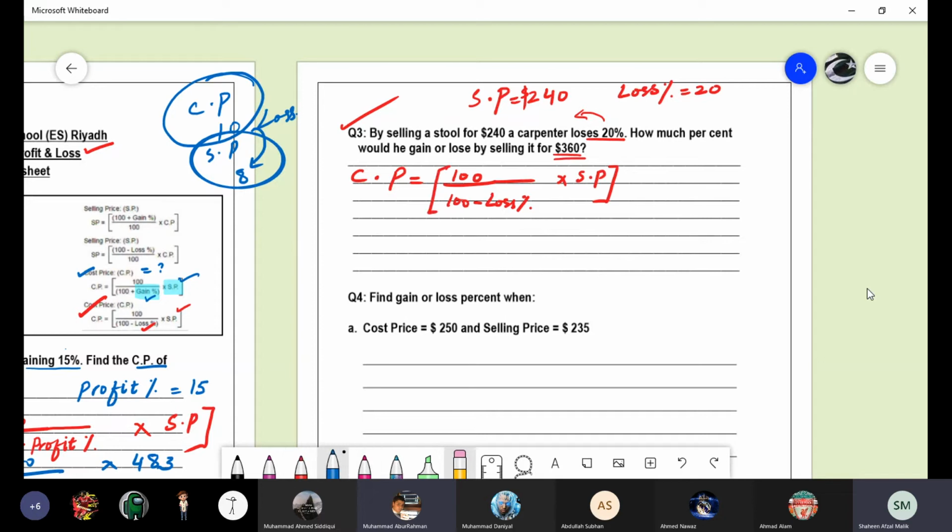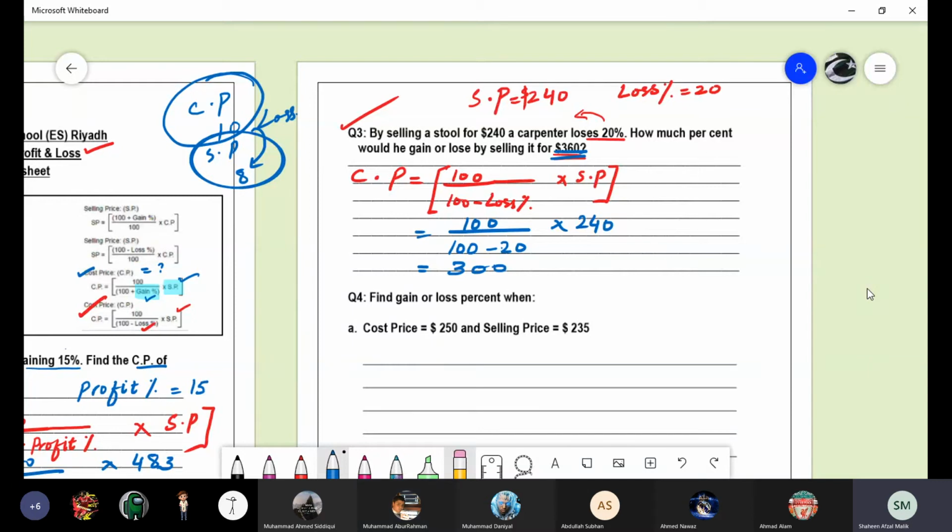Substitute the values. The cost price is equal to 100 over 100 minus 20 multiplied by 240. Okay, do the calculation and tell me the answer of cost price. It is 300.